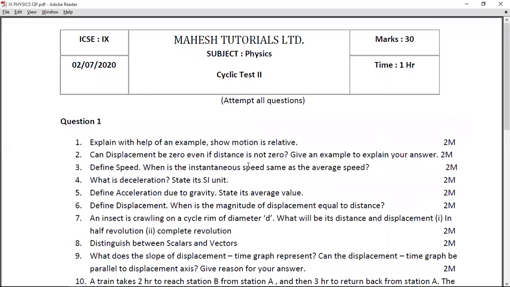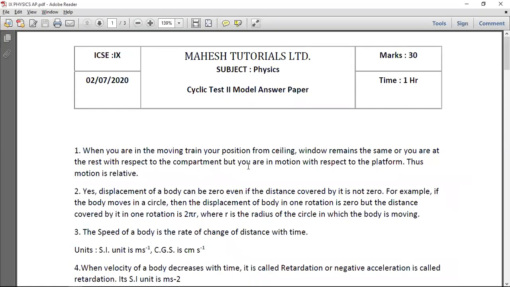The next question is, can displacement be zero even if distance is not zero? Give an example to explain your answer. Again, it's a 2-mark question. The answer goes as follows. Displacement of a body can be zero even if the distance covered by it is not zero. For example, if the body moves along a circular path, then after one full rotation the displacement is zero, but the distance covered will not be zero. It will be equal to 2 pi r, 2 pi r being the circumference of the circle that we're talking about.